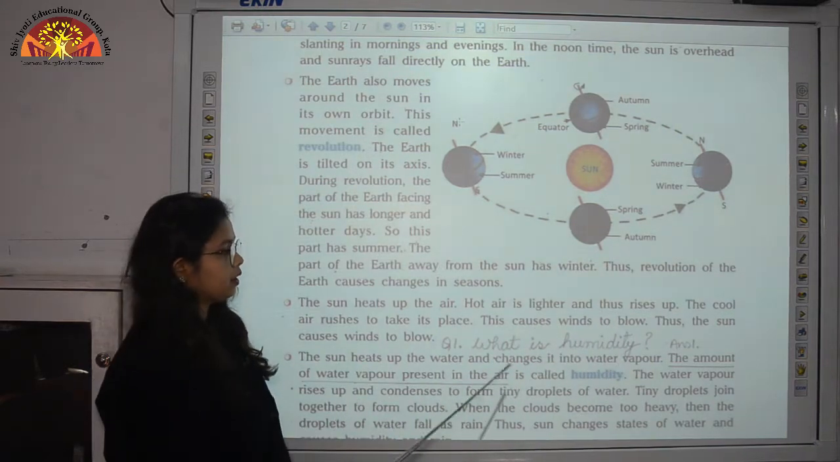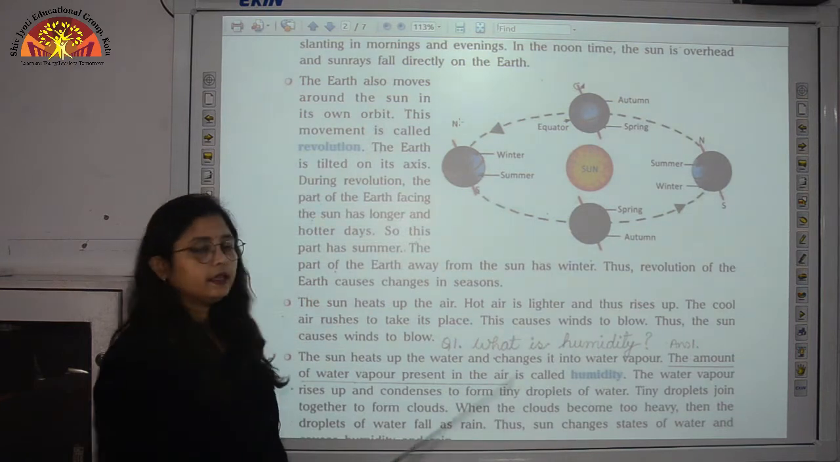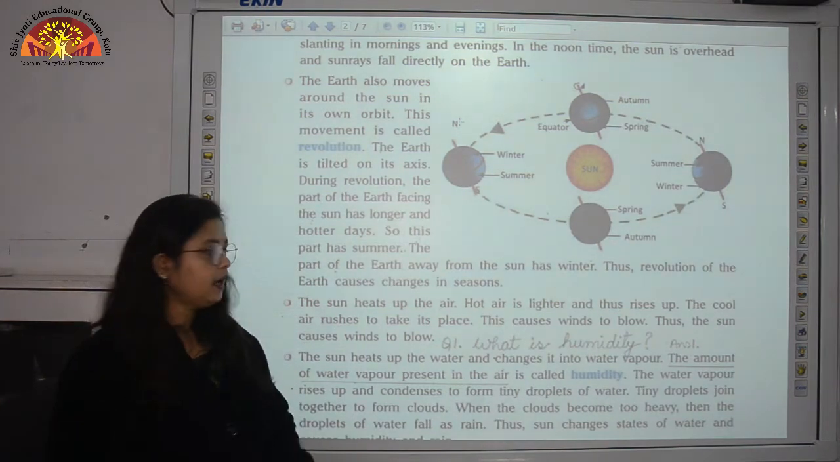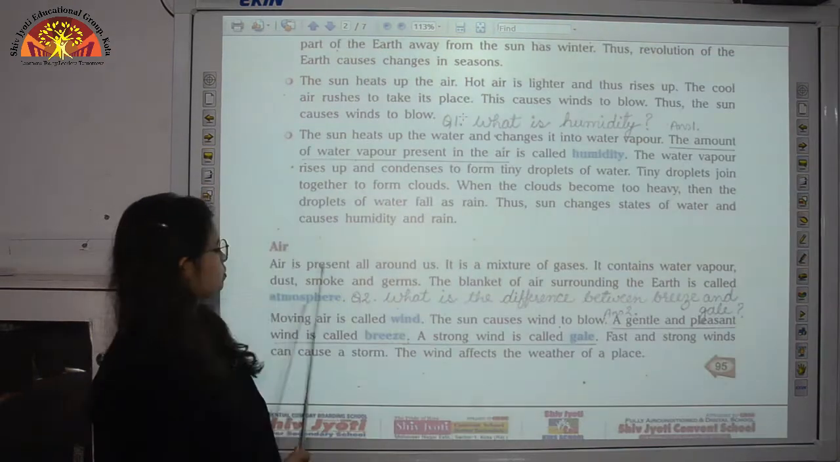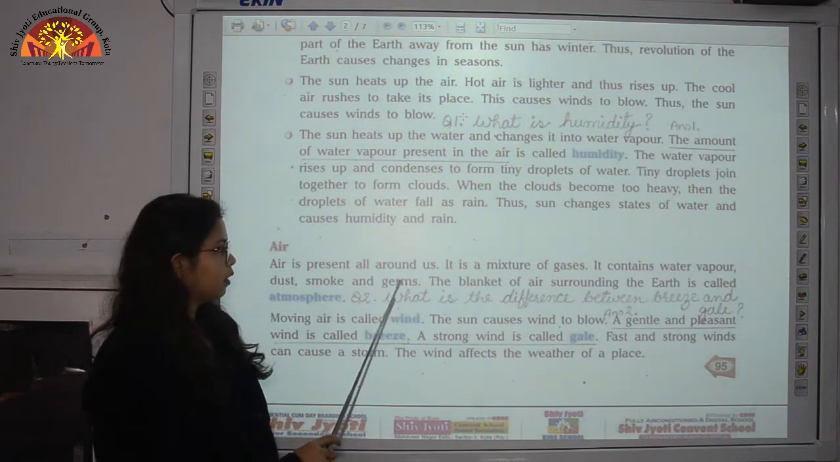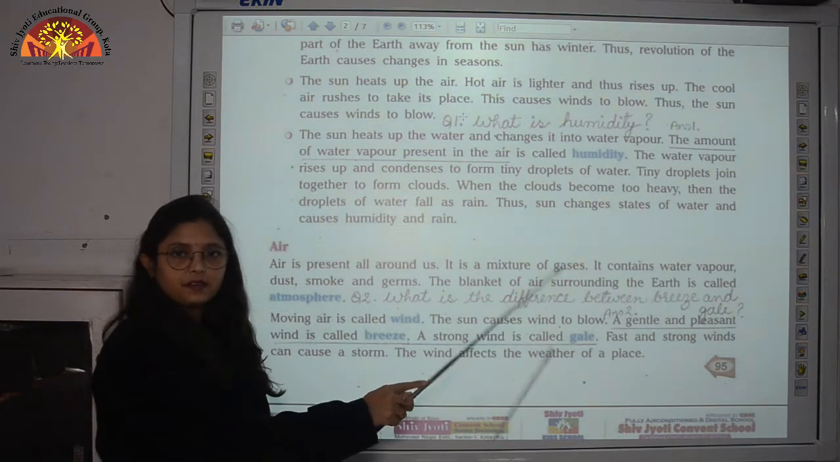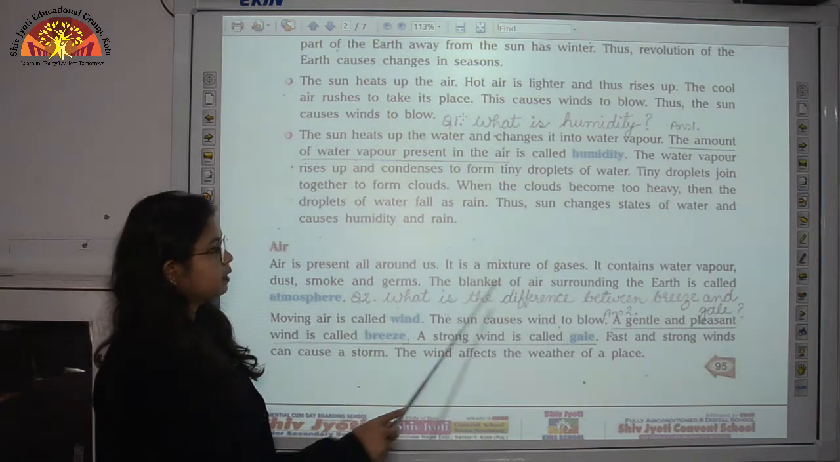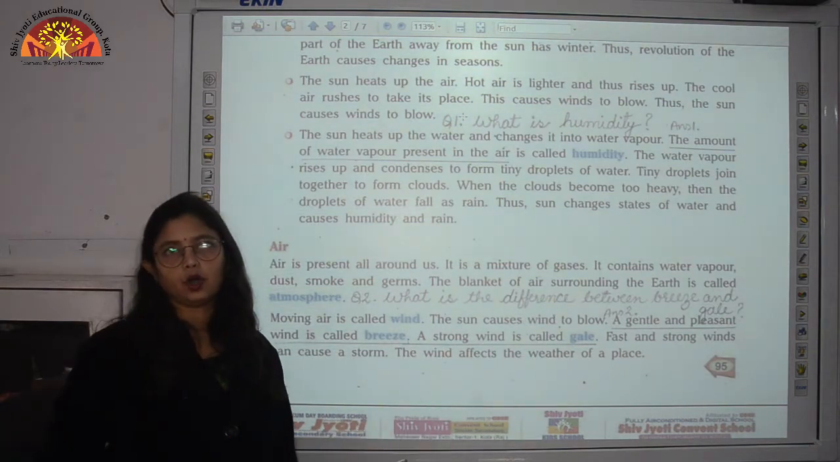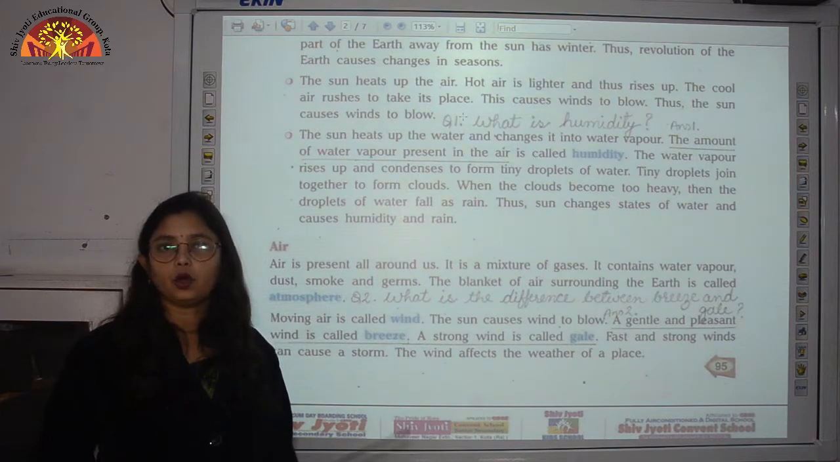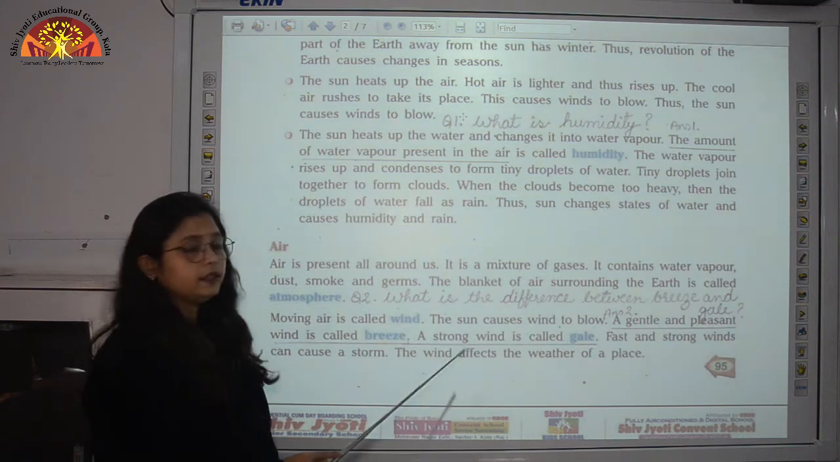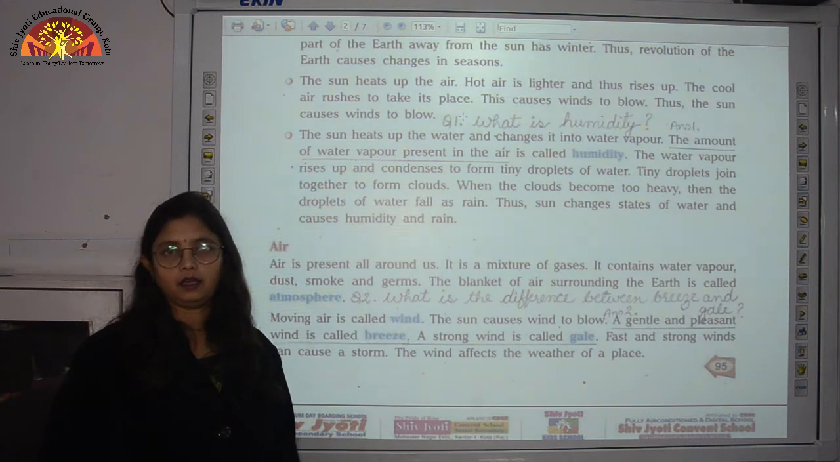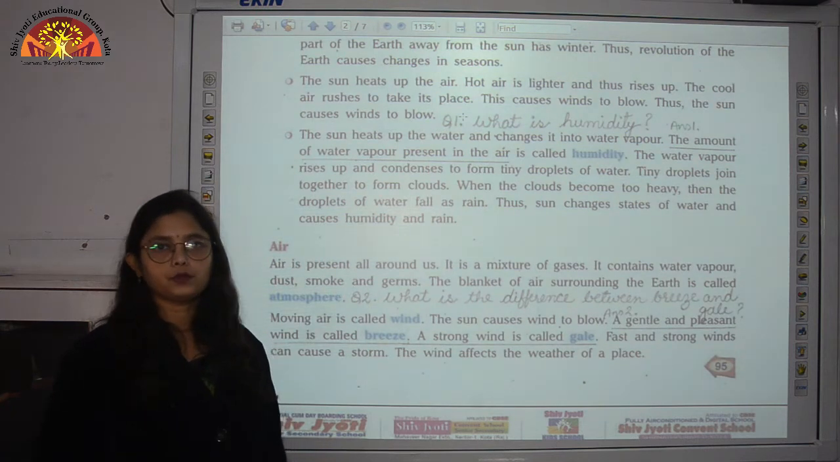When the sun heats up the water and changes it into water vapor, this water vapor comes into the air, and the amount of water vapor present in the air is called humidity. Now, air is present all around us. It is a mixture of gases. This we have studied in part 1 of this chapter. The blanket of air surrounding the earth is called atmosphere, and moving air is called wind. If wind is blowing gently and slowly, it is called a breeze, and if it is strong, this strong wind is called a gale. Strong winds can cause storms also.